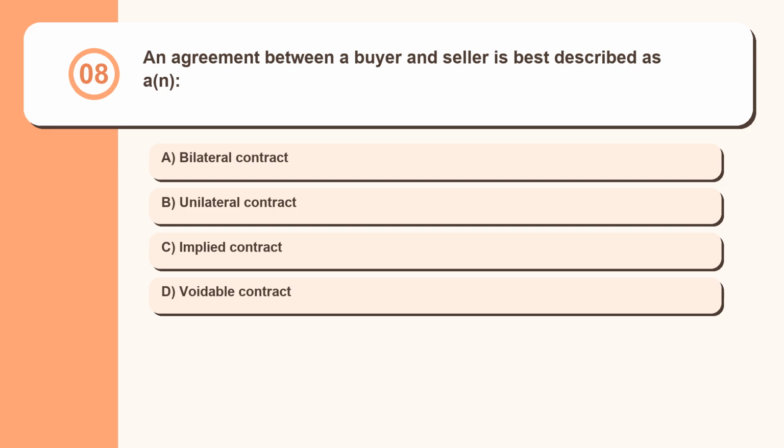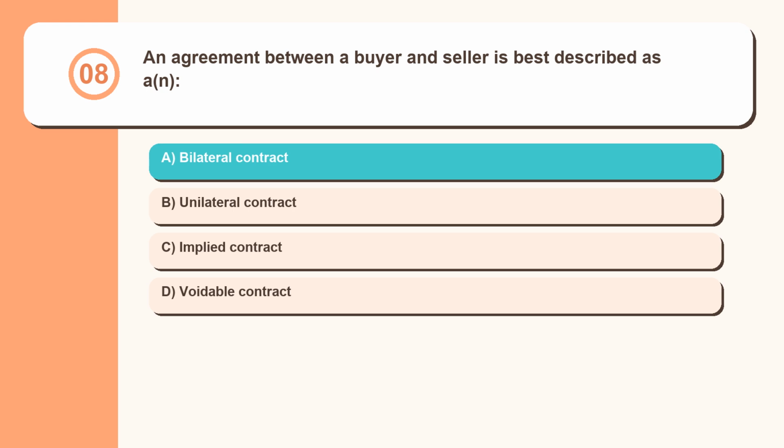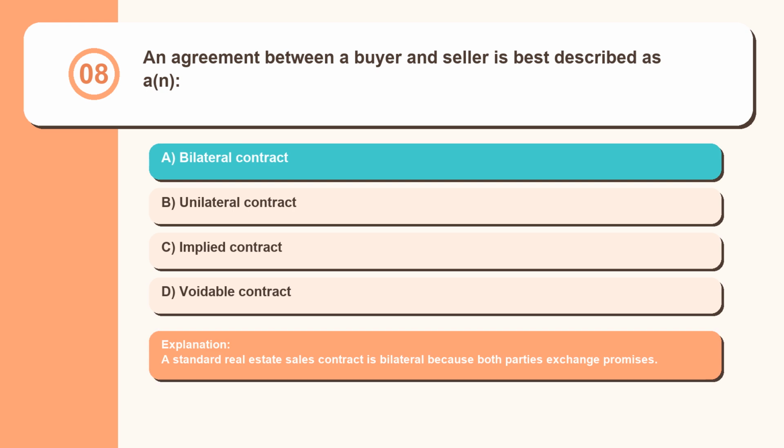Question 8. An agreement between a buyer and seller is best described as a: bilateral contract, unilateral contract, implied contract, voidable contract. A standard real estate sales contract is bilateral because both parties exchange promises.